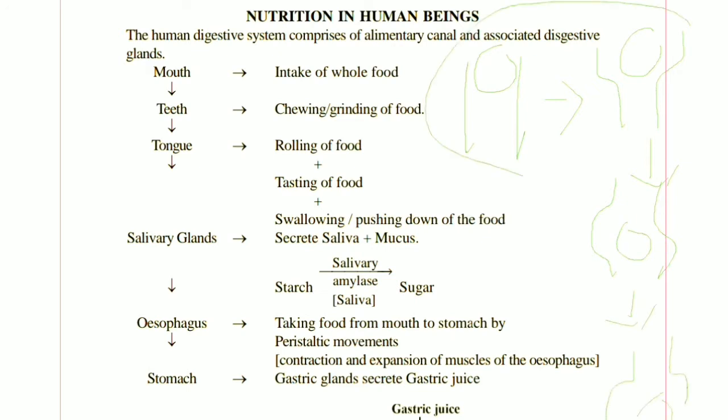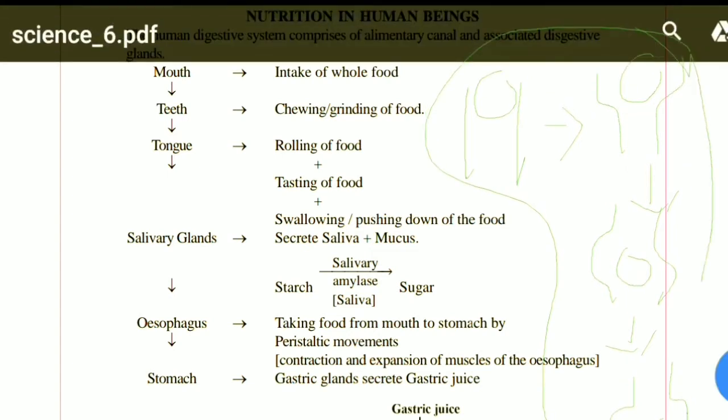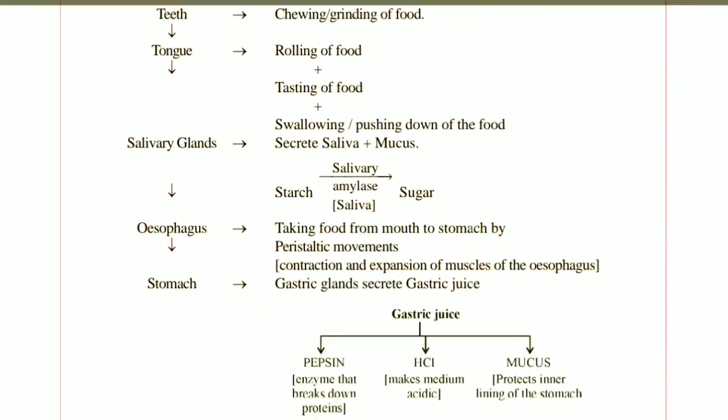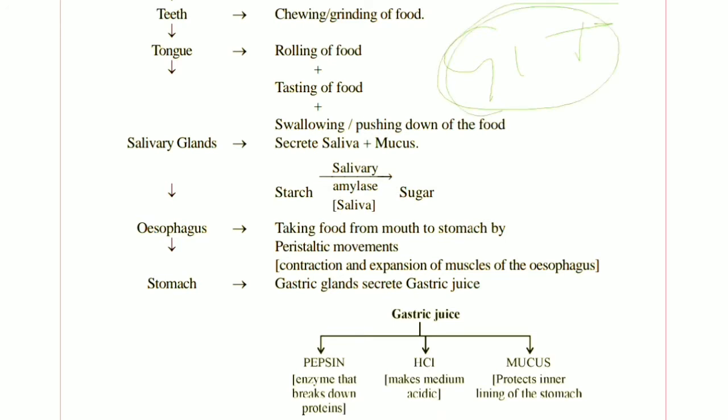So this is the peristalsis movement, the movement in the musculature of the gastrointestinal tract, from mouth to anus.